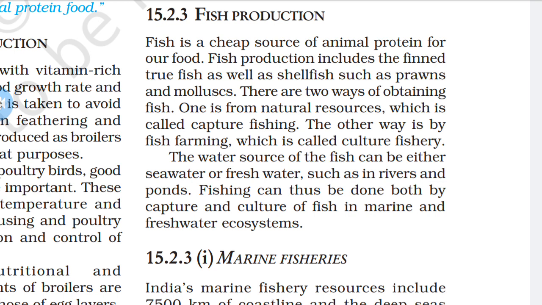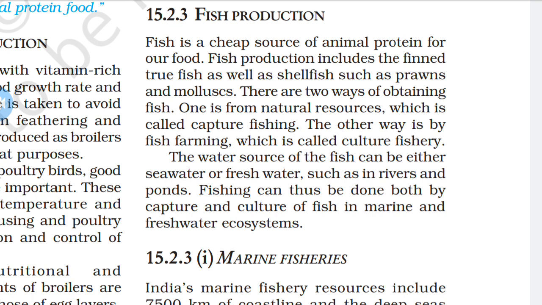From natural resources, we can capture fish with the help of fishing nets. Another method is fish farming, where fish can be kept in rivers as well as ponds. So there are different methods to produce fish.